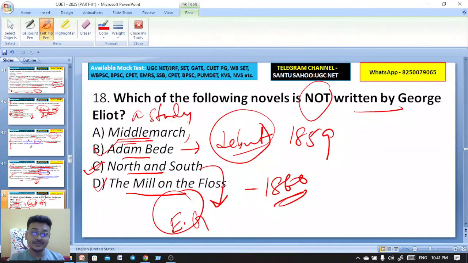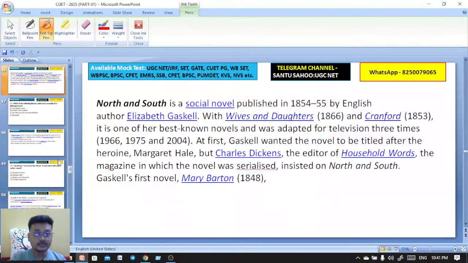So what is the subtitle of this novel, Middlemarch? A Study of Provincial Life is the subtitle of this novel, Middlemarch. So here the right answer is North and South, which is by Elizabeth Gaskell. North and South is a social novel. Other important novels by Elizabeth Gaskell are Wives and Daughters, Cranford.